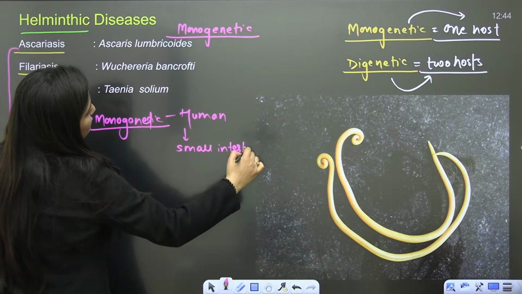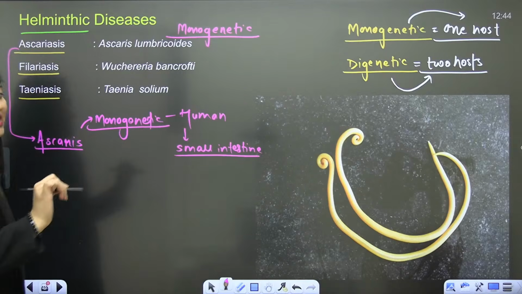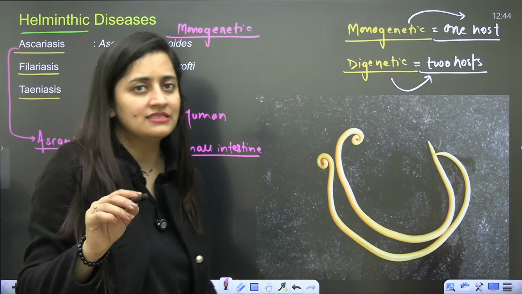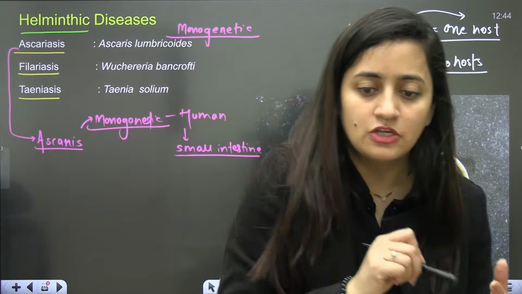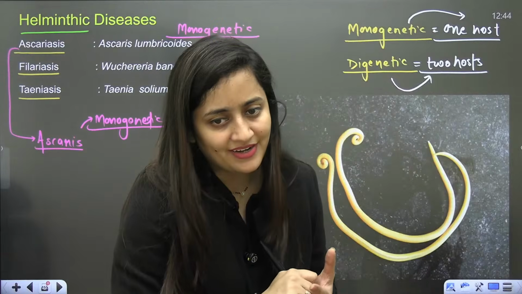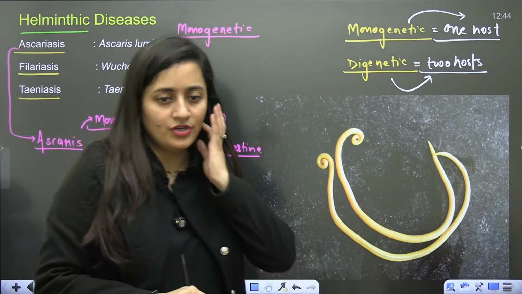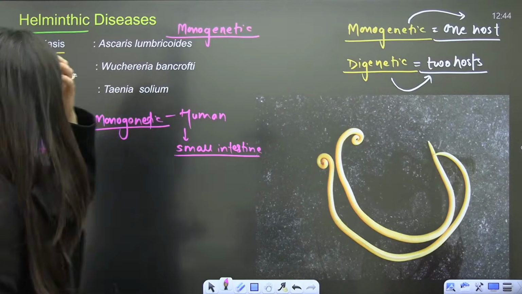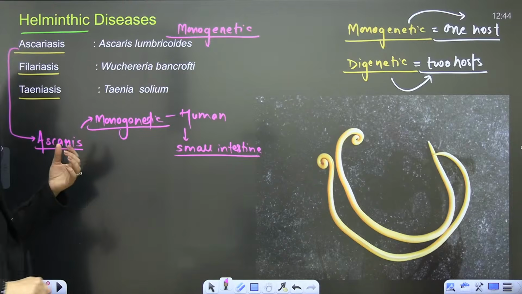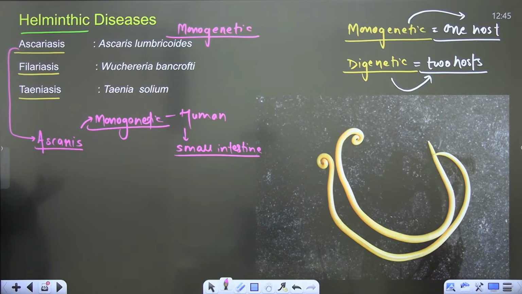If it is living there in the small intestine, one thing is for sure, because in the small intestine maximum absorption of food is there, so obviously our food absorption will be affected. Without any doubt our food absorption will be affected, right?